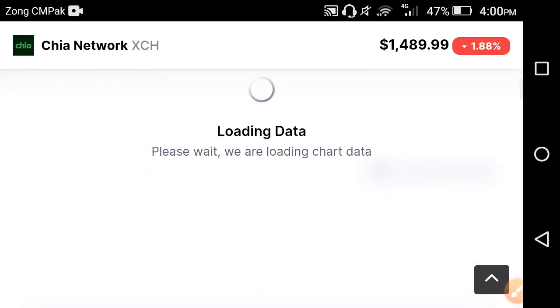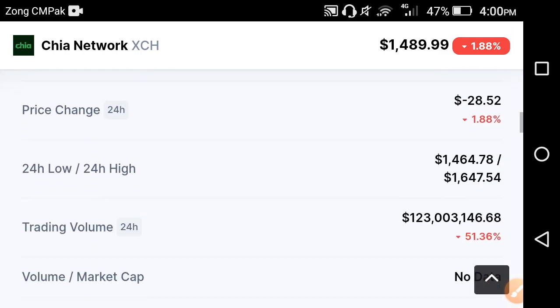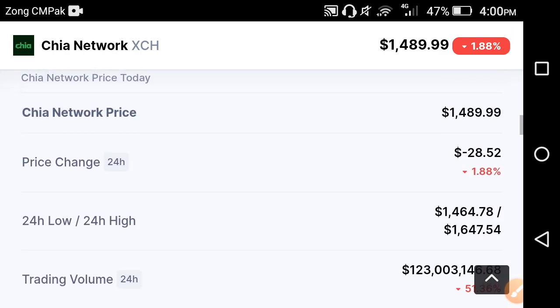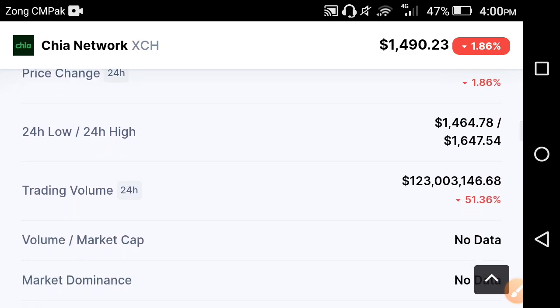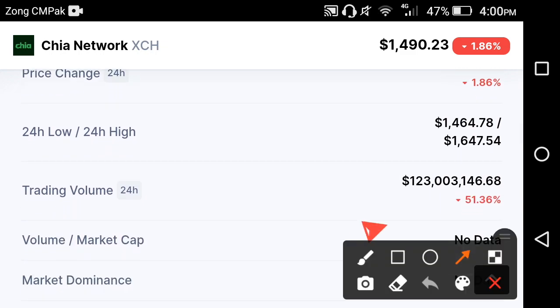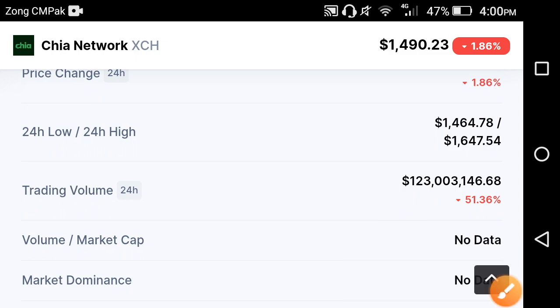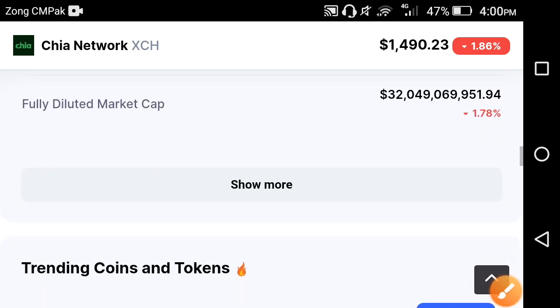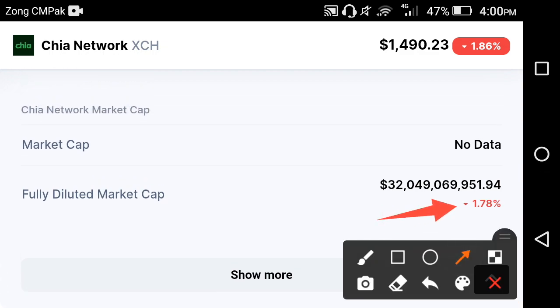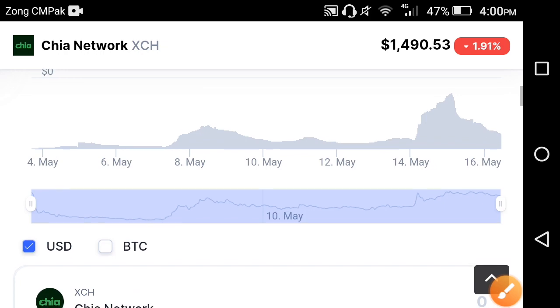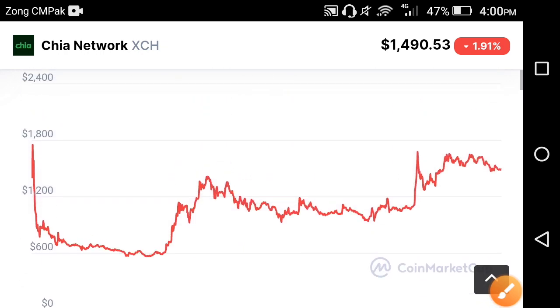Let's see the price statistics of the Chia network for more details. Same as I told you, the price change is 1.86% down, and the trading volume has fallen 51.36%. The trading volume of the Chia network is falling, friends. The fully diluted market cap is also down 1.78%, friends. So absolutely, the bear time of the Chia network has once again started.